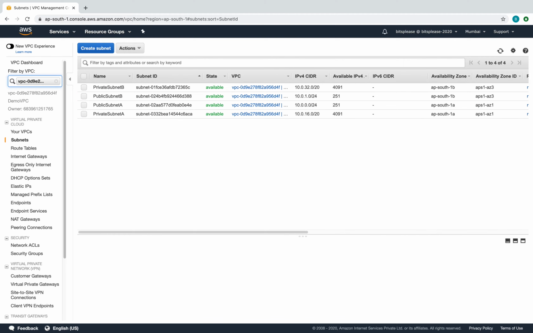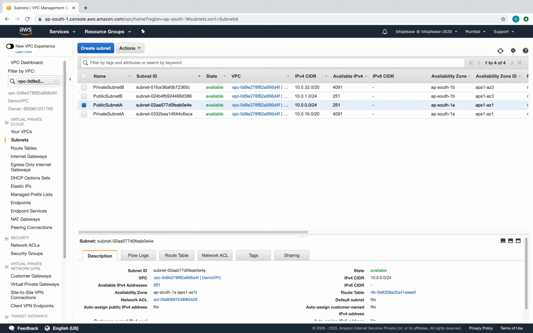Just a note here, you might be wondering, when it is /24, generally there should be 256 addresses, right? Because /24 means you have 8 bits to play around with, the last octet in fact. So 2 to the power 8 is 256, but you can't use all 256 addresses because 5 addresses are reserved by AWS for internal purposes.